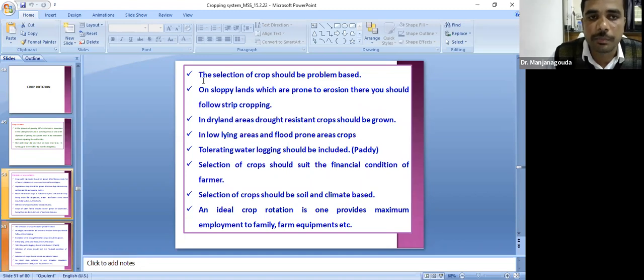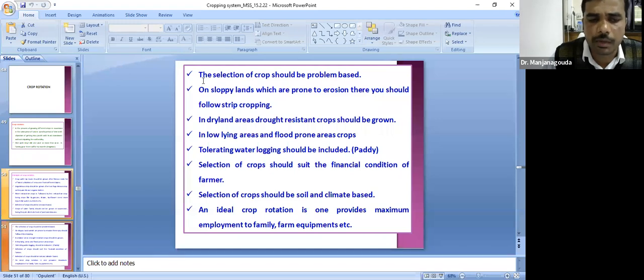The crop selection should be problem based. On sloping land, select the crops which are suitable for restricting erosion. In dryland areas, drought resistant crops should be selected. In low lying areas, flood prone crops should be selected, and crops tolerant to waterlogging should be included. Selection of crops should suit the financial condition of the farmer, and should be based on the soil and climate.